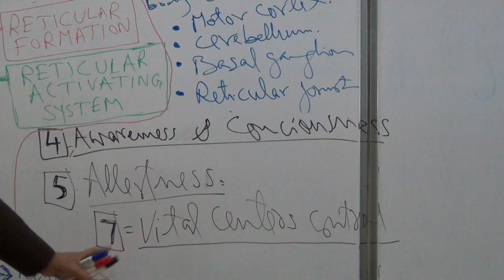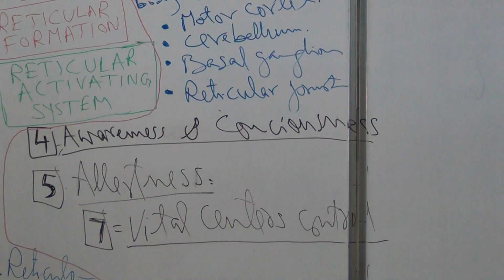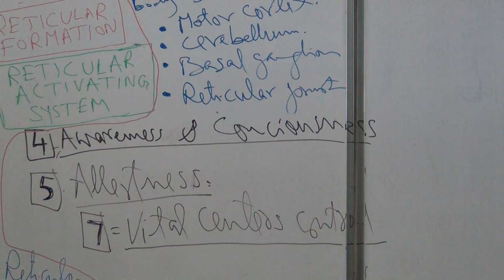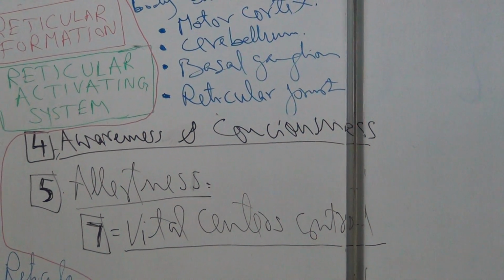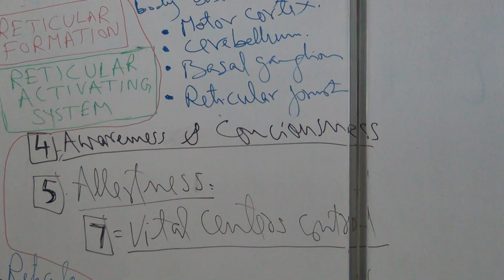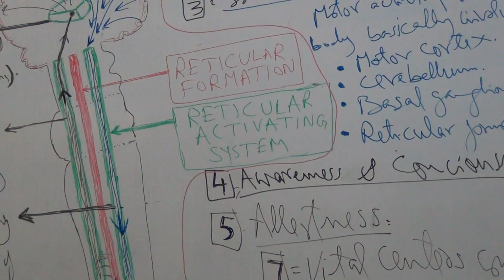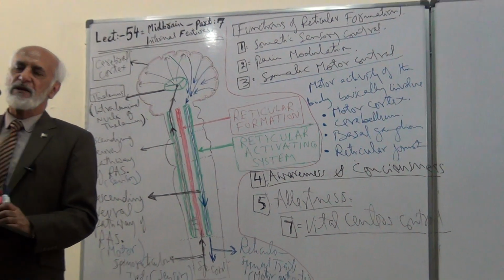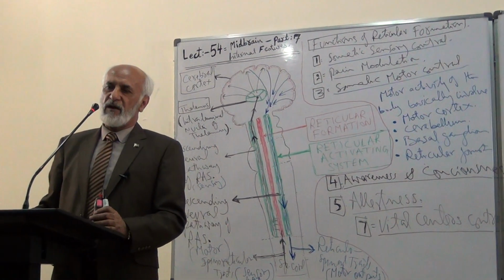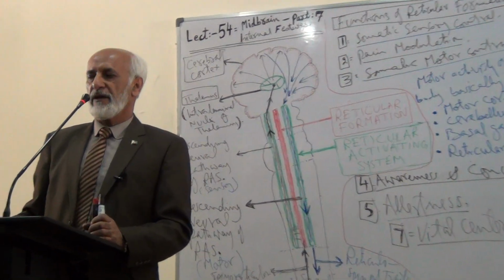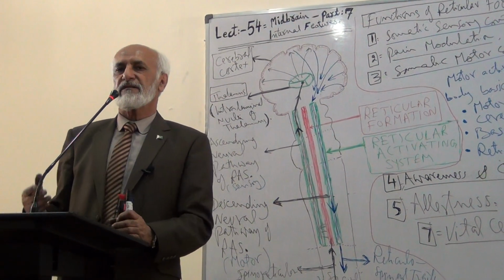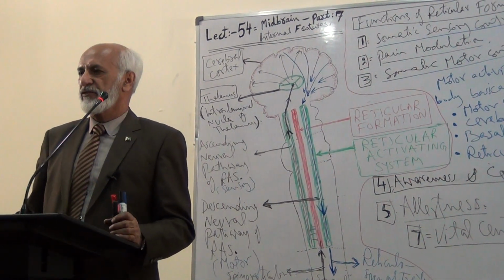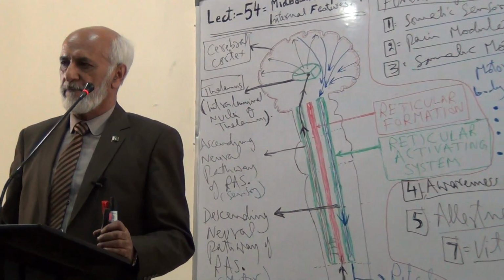These are all vital centers. These are physiological vital centers in the reticular formation of the lower end of the medulla oblongata in the area known as the area postrema. By these physiological centers, it controls the heart rate, blood pressure, vasoconstriction, vasodilatation, etc.